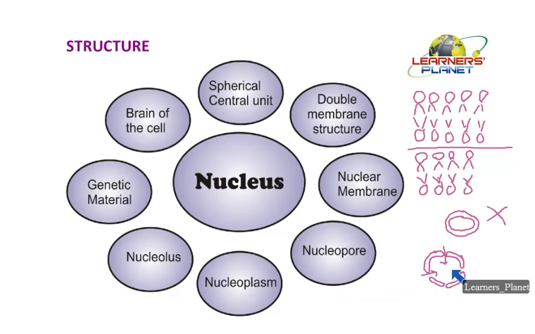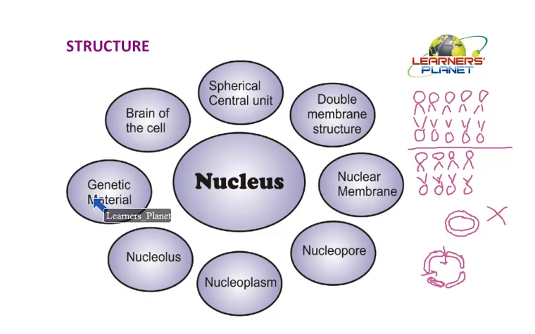Besides this, the inner space of this nuclear membrane is filled with nucleoplasm. So the granular mass which is present inside this particular nucleus, or the nuclear membrane, is known as nucleoplasm. We have studied that in between the nuclear membrane and the plasma membrane, some granular material is present, and that is known as cytoplasm. So cytoplasm together with the nucleoplasm is known as what? Protoplasm. Further, within this particular region there is a dense body, a region which has concentrated proteins and ribosomes, and that part is known as the nucleolus.